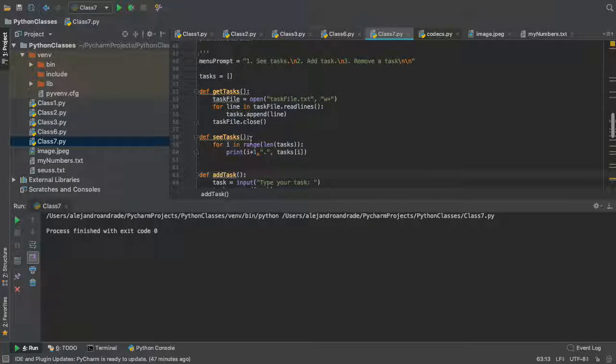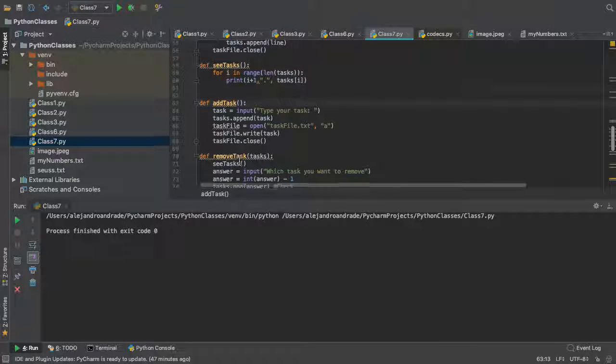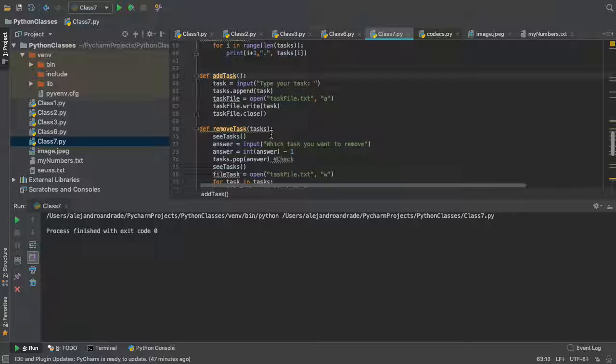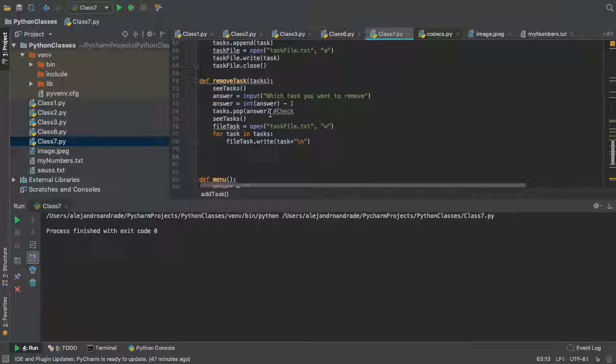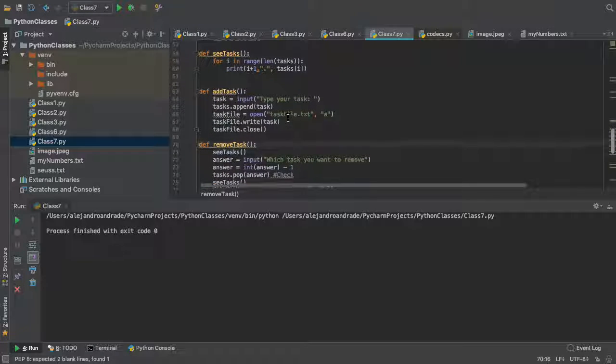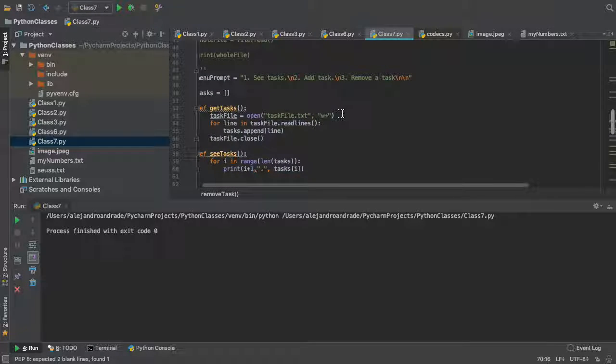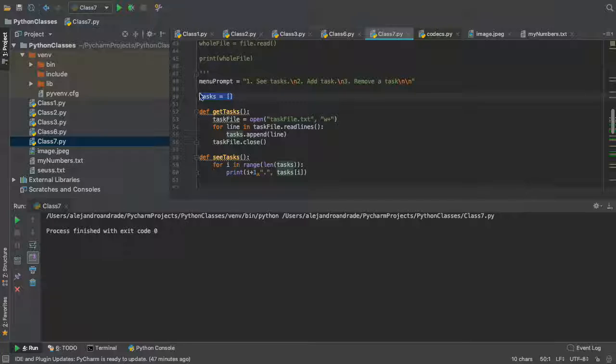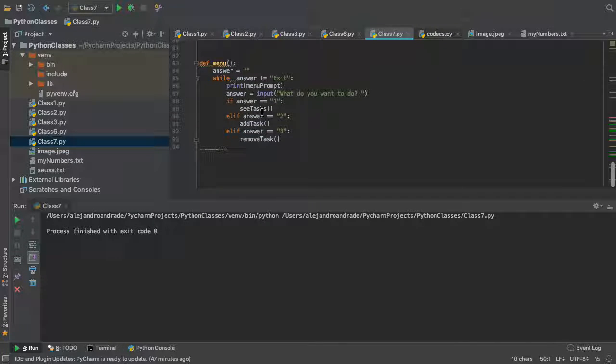So if you see, none of our functions except remove task gets anything, but as we said, tasks become a global variable, so boom, nothing. You see, you have no inputs, you just have some processing that's basically done in this global variable tasks, right? Just a clean way of doing it. You see, not a big deal. There's a million ways to code things, but for me, this seems pretty clean.